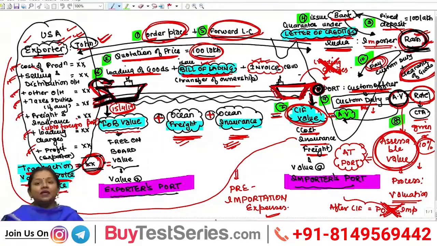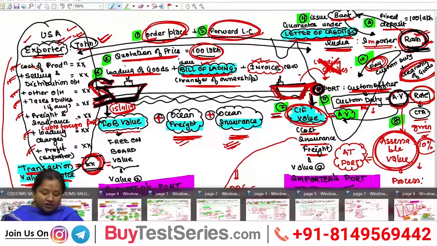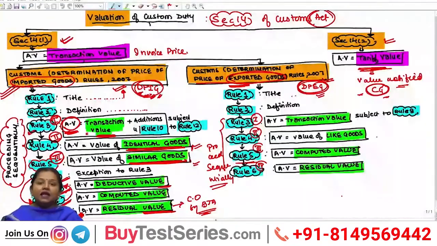Generally, the basic principle which I have given you is that customs duty is to be computed at the Indian port, therefore, assessable value shall be taken as the aggregate of all those expenses which are incurred to deliver these goods at the Indian port. Based on this principle, the government has created certain rules under the DPIG rules, which need to be followed in sequence. This sequence we will see again in the future sessions.